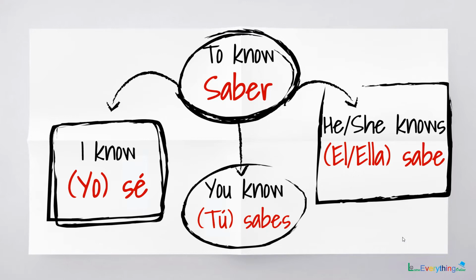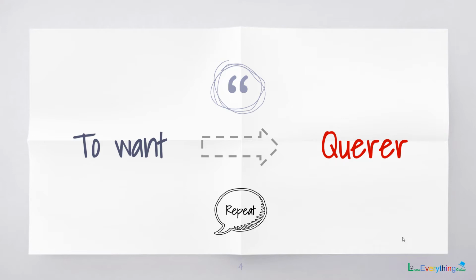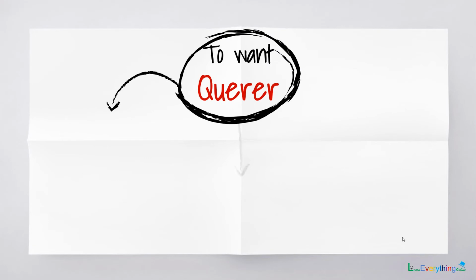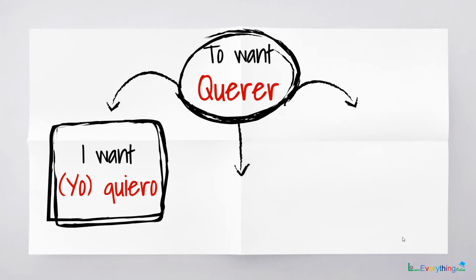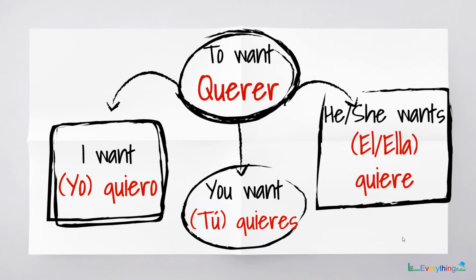The next verb that we will be seeing is to want. The word for that is querer. Again, the 3 forms of this verb are: the first person form, I want, yo quiero. The second person form, you want, tú quieres. And the third person form, he or she wants, él or ella quiere.